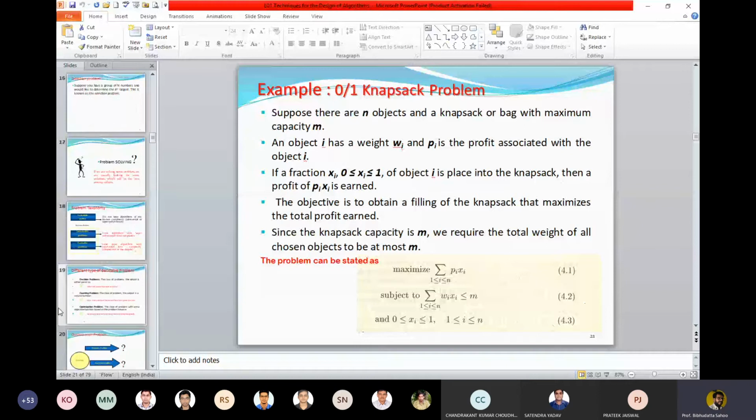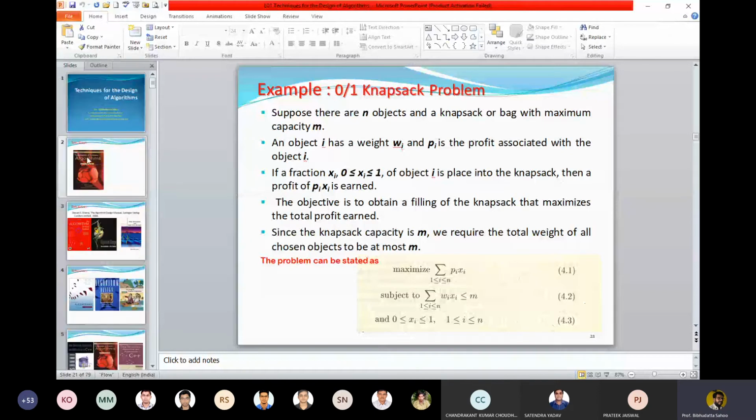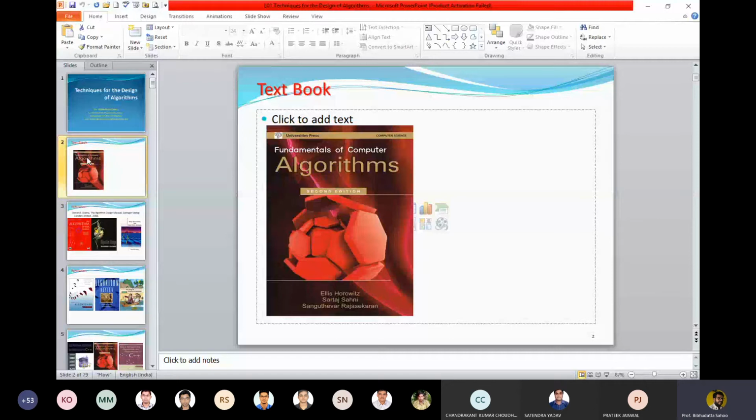Okay, now come to the book. I'll go back to the book. This is the popular book we follow, Fundamentals of Algorithms by Horowitz, Sahni and Rajasekaran. Let me tell you the motivation for selecting this book. It is a very standard textbook. Here we have algorithmic notation in pseudocode.